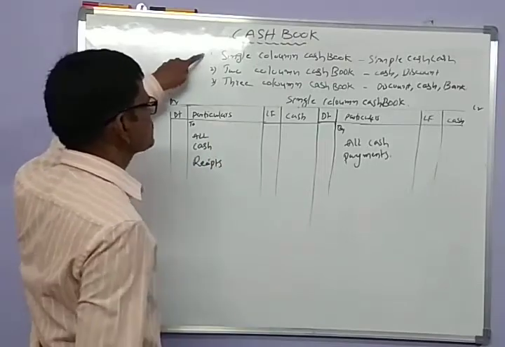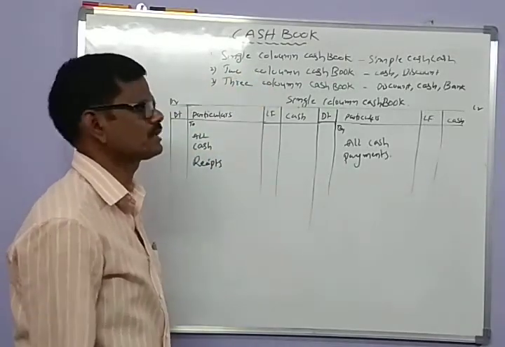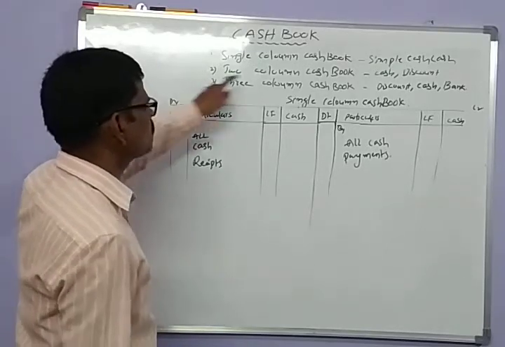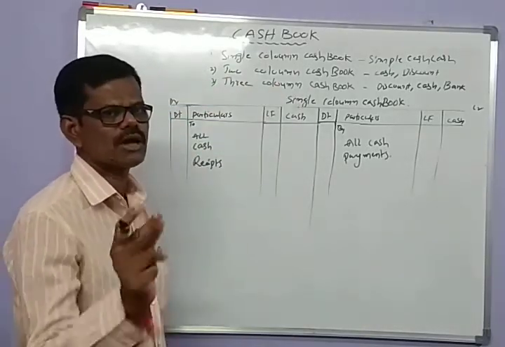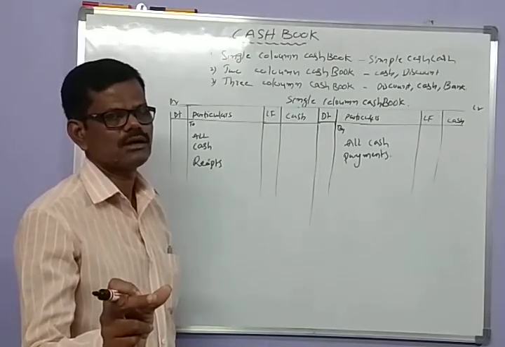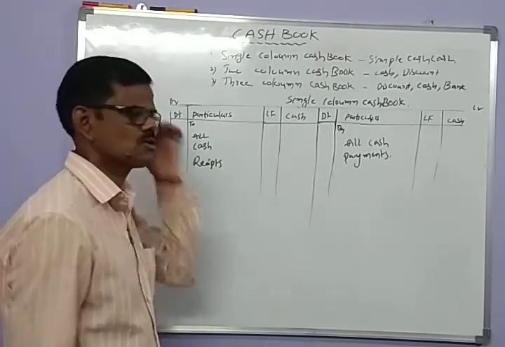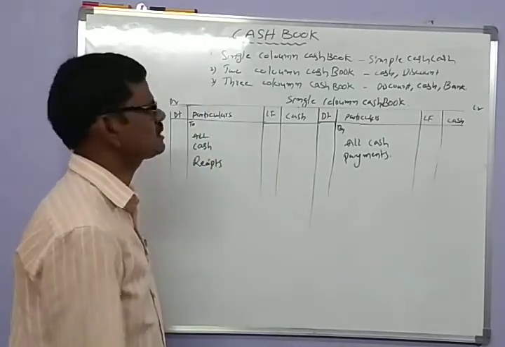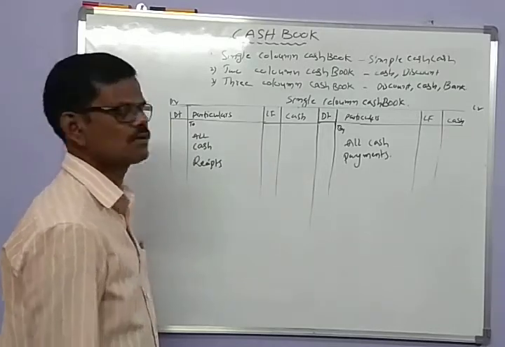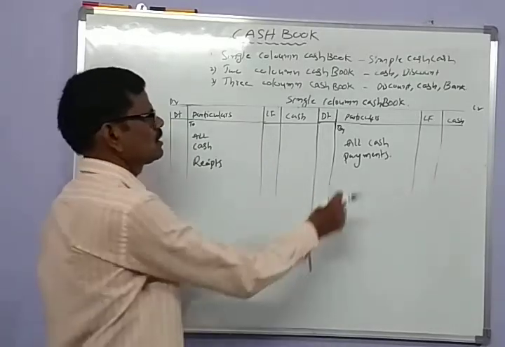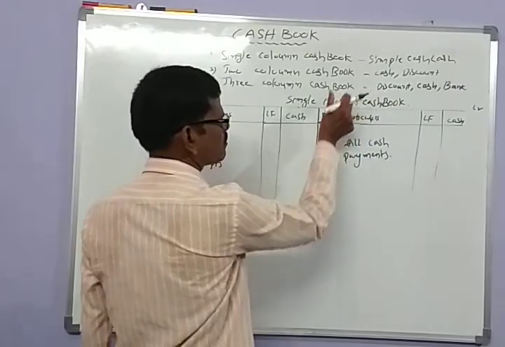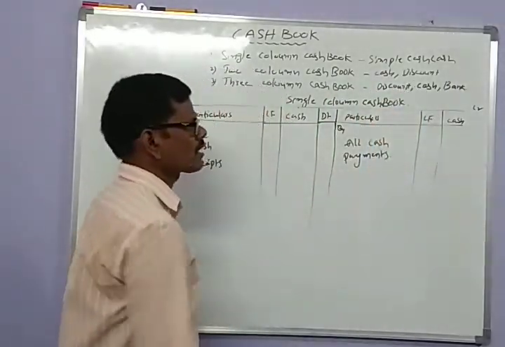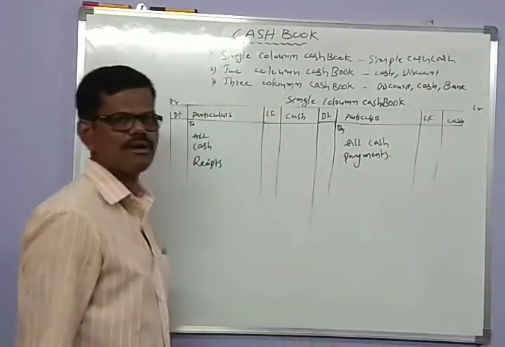The first one is the single column cash book, also called a simple cash book. The second is the two column cash book, with a cash column and a discount column. And the third one is the three column cash book, or triple column cash book, which contains a discount column, a cash column and a bank column.